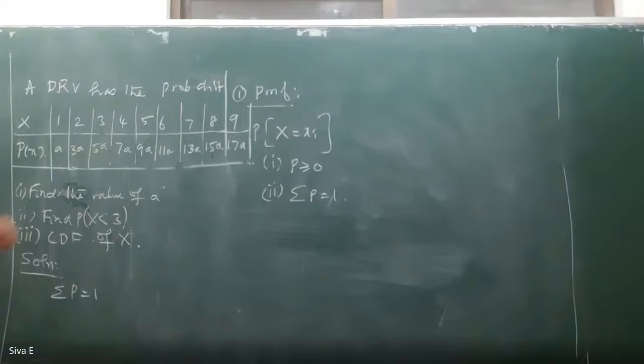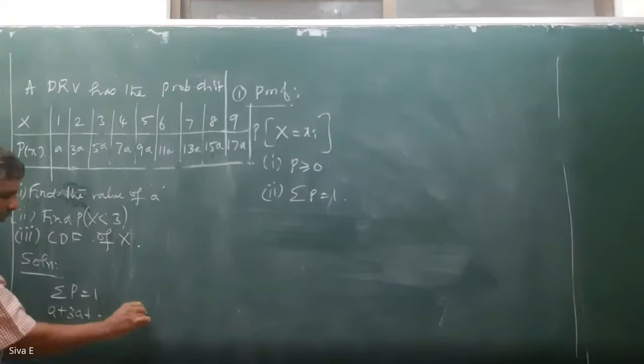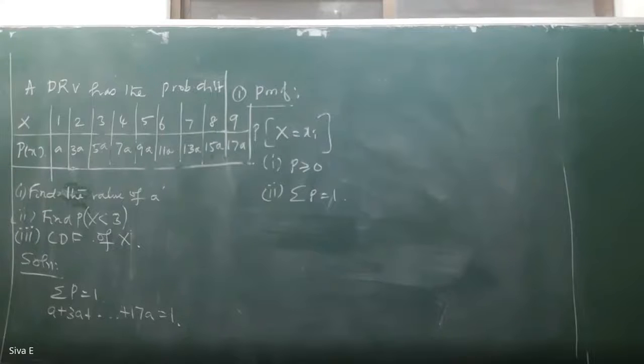Summation of probability equal to 1 means add all the probabilities: a plus 3a up to 17a equal to 1. So what is a?